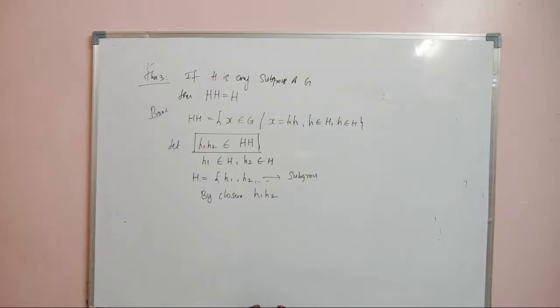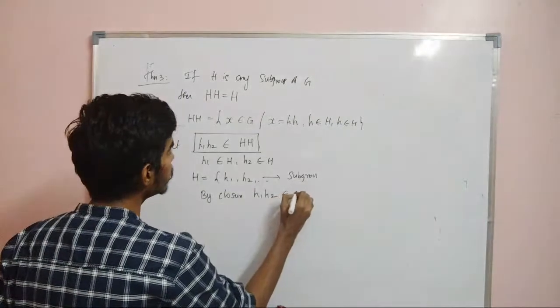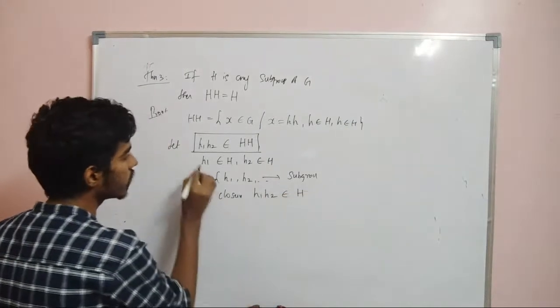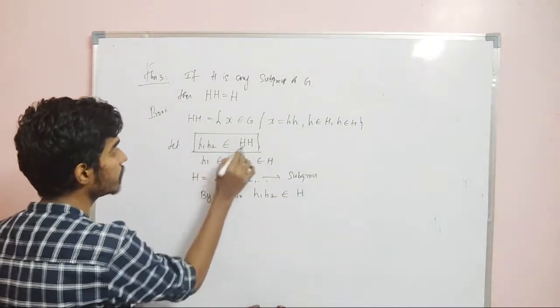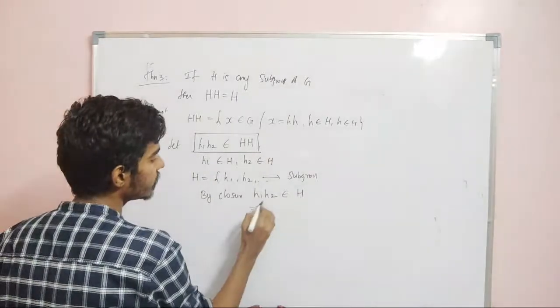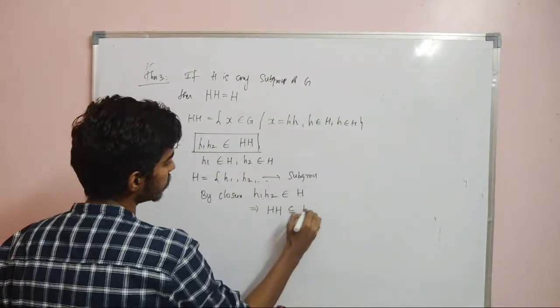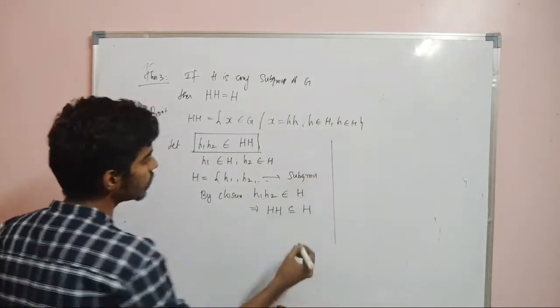So a subgroup means it is itself a group. Therefore, by the closure property, this element is also in H. So I have taken h1 and h2 in capital H, and I have proved that h1h2 is also in H. So where I have taken h1 and h2, I have taken HH. So HH is contained in H. Now we will prove another part.